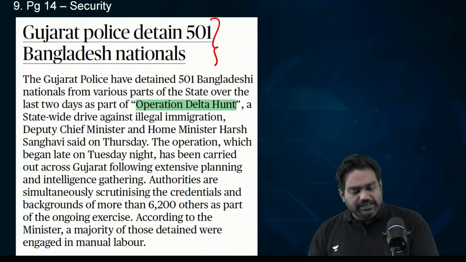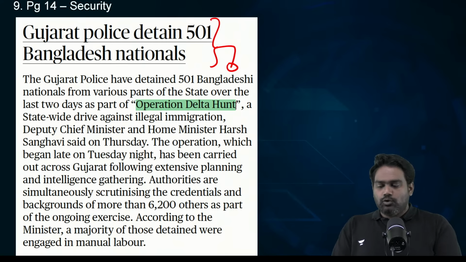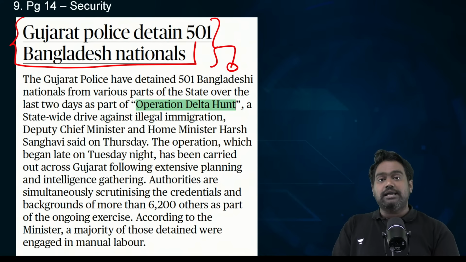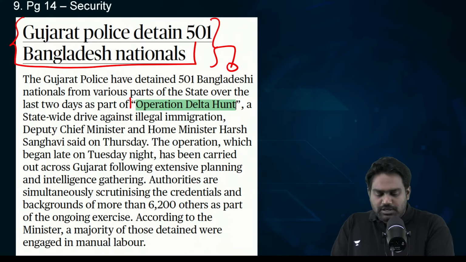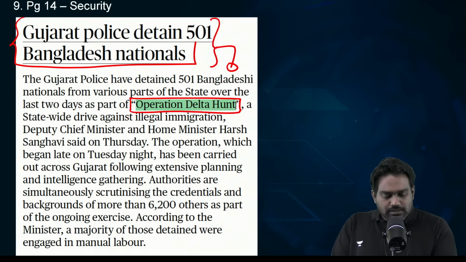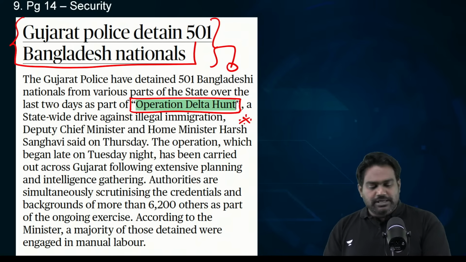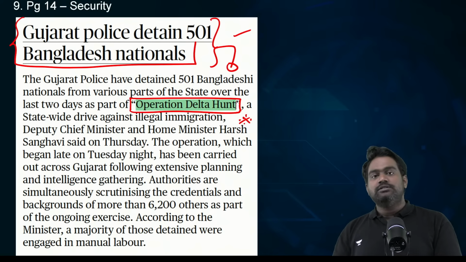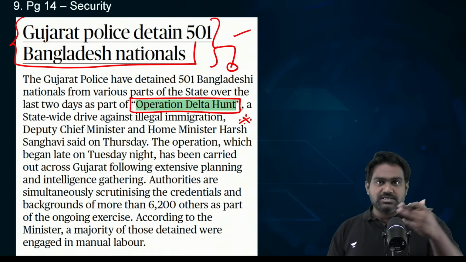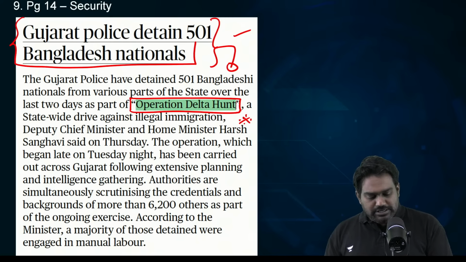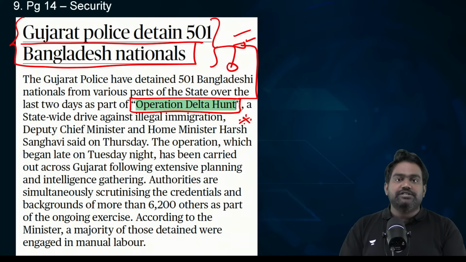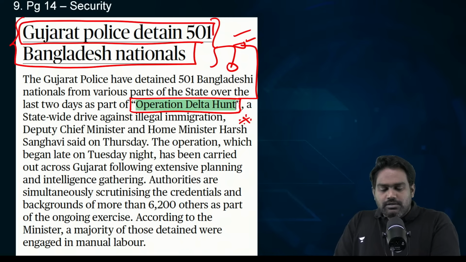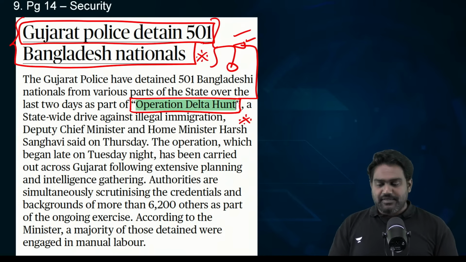Next, Gujarat police have carried out a major drive to identify illegal Bangladeshi migrants and detain them to further deport them back into Bangladesh under Operation Delta Hunt. So that's just one update. Sometimes UPSC might focus on state-led security developments as well because it has national implications. So Operation Delta Hunt was the code name of this operation by Gujarat police, where they have monitored illegal Bangladeshi migrants in the state, identified them, and they're detaining them.